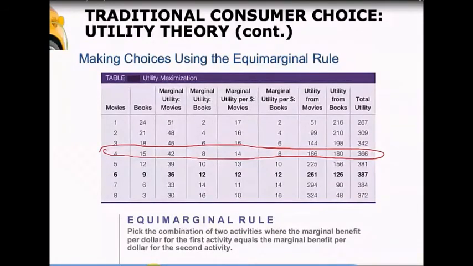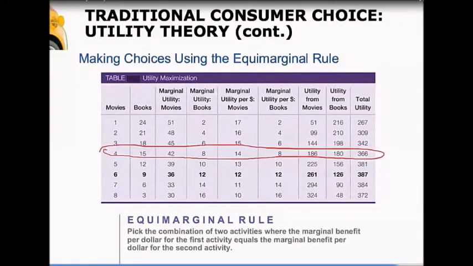So another way to think about that is if we spent $1 less on books, we'd have 8 fewer utils of utility. If we took that dollar and spent it on movies, we'd get 14 more utils of utility. So we would give up 8 utils from books and get 14 utils from movies. That says we should do exactly that. We'll be better off. So we should not consume 4 movies and 15 books. We should consume another movie. Anytime the marginal utility per dollar is not equal between the 2 goods, you can maximize your utility or increase your utility by changing your consumption bundle.